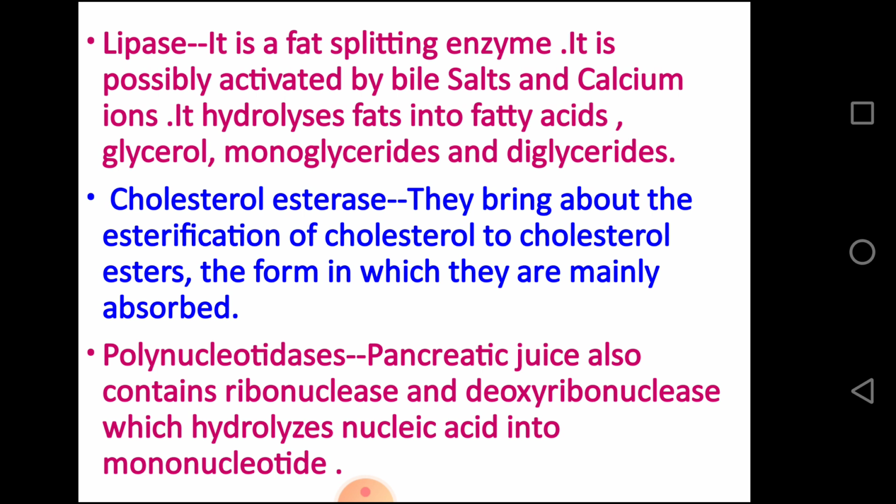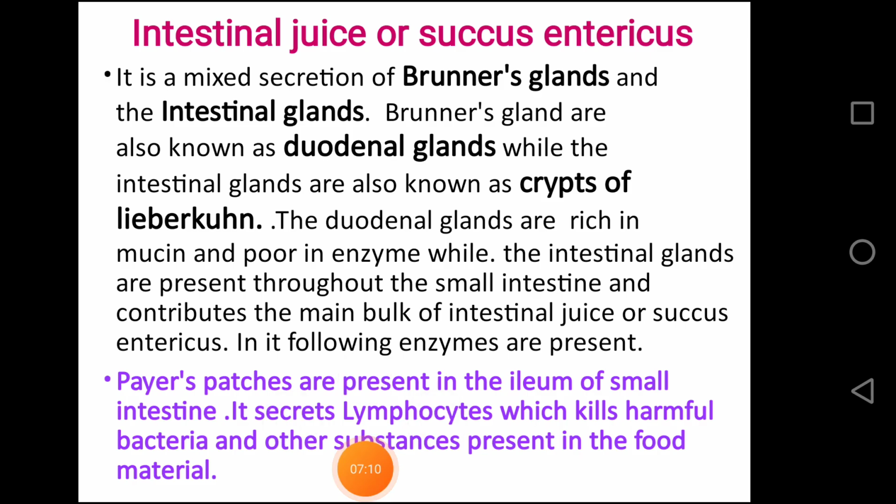Cholesterol esterase is another enzyme that brings about the esterification of cholesterol to cholesterol ester, the form in which it is mainly absorbed. Polynucleotidase is also present in pancreatic juice, containing ribonuclease and deoxyribonuclease, which hydrolyze nucleic acid into mononucleotides. Now, the third most important is intestinal juice, also known as succus entericus.